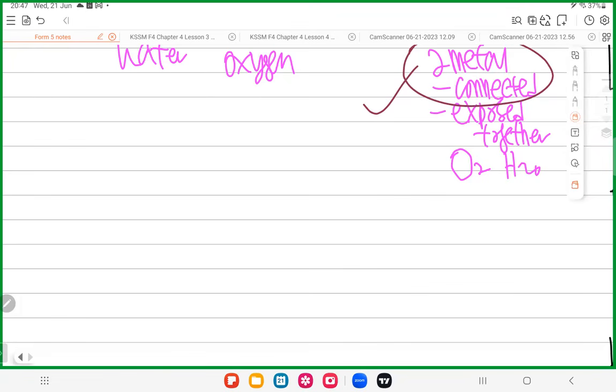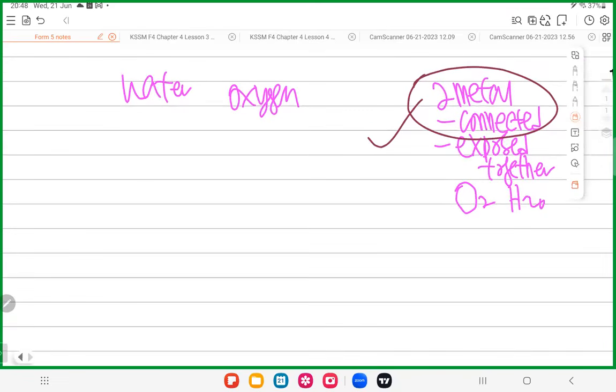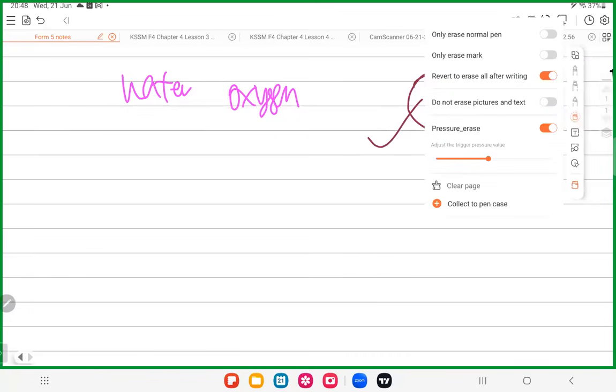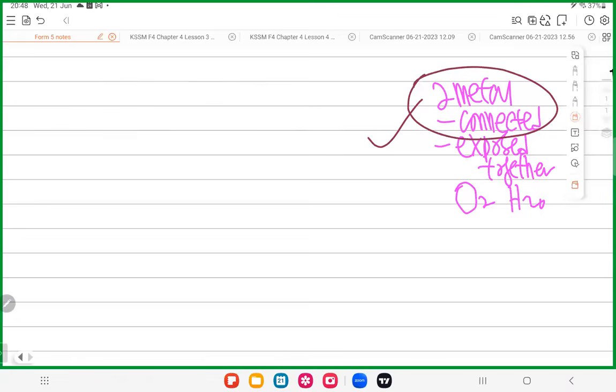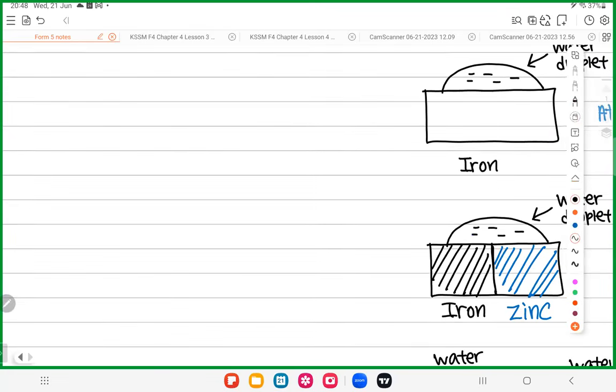If you want electrochemical corrosion, you must have two metals, and both of the metals must be exposed to oxygen and water. In this case, because we have electroplating, the iron outside layer got silver. So only silver is exposed to oxygen and water. So when you only have one metal exposed to oxygen and water, it is not electrochemical corrosion.